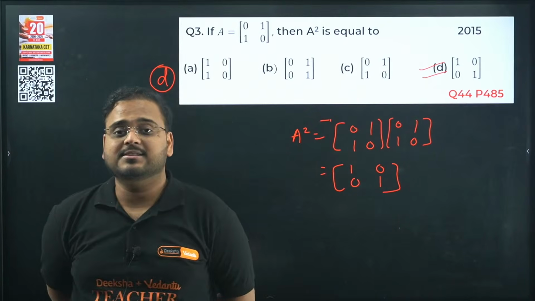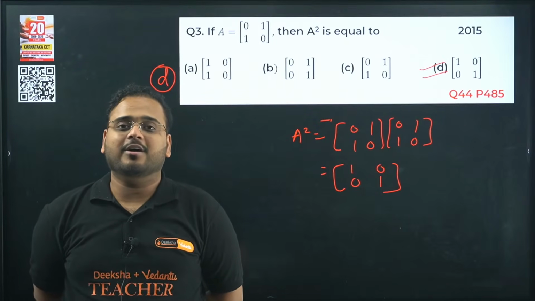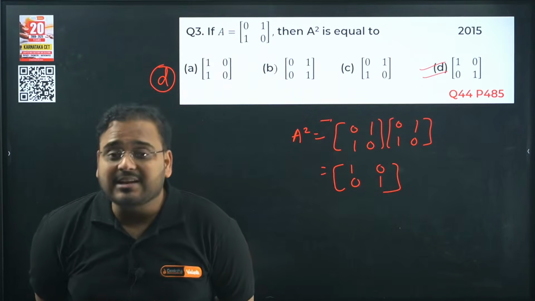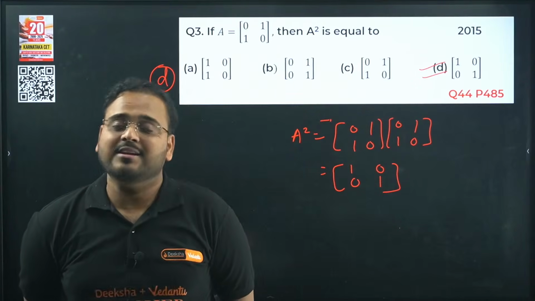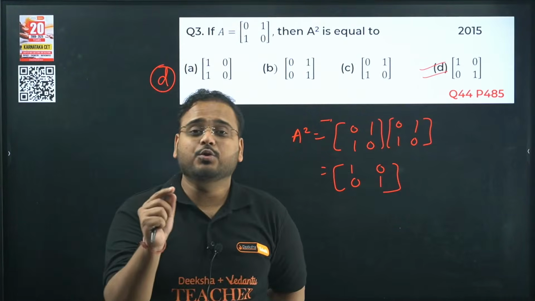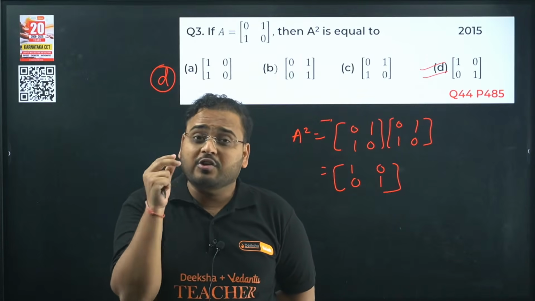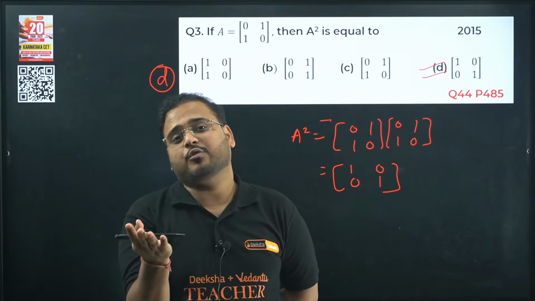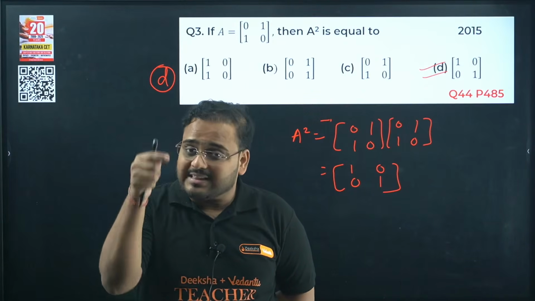Any concerns, anything that is troubling you, that is being a nightmare in your preparation journey for KCET, getting the dream college, then do ask me, because even small mistakes that you are making today can take your dream college out of your hand. So do let me know in the comment section.